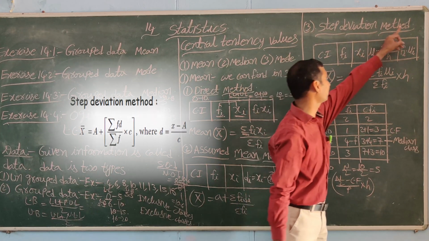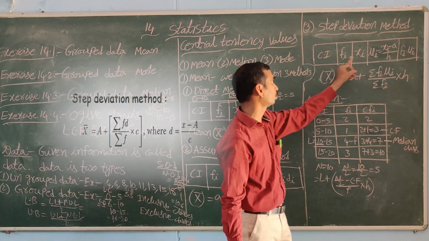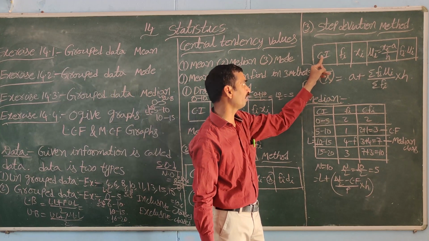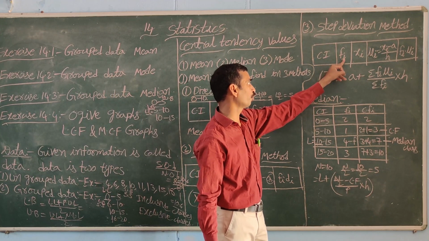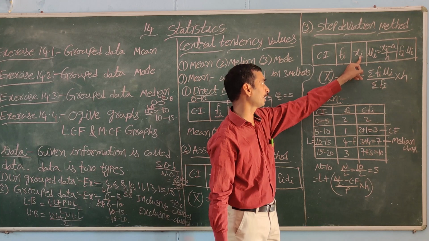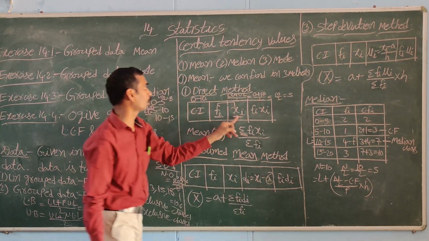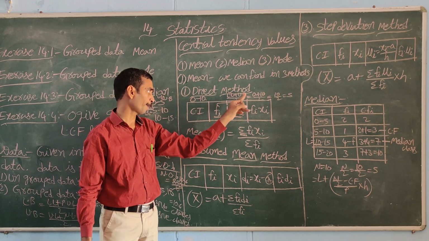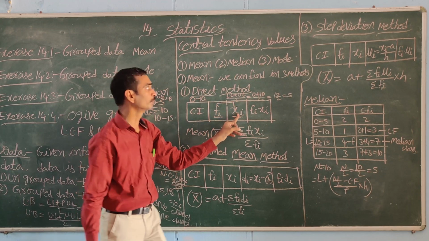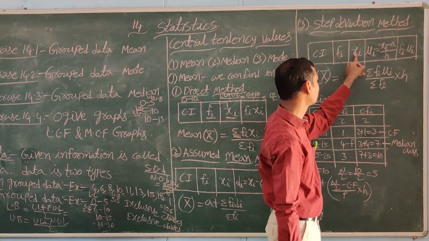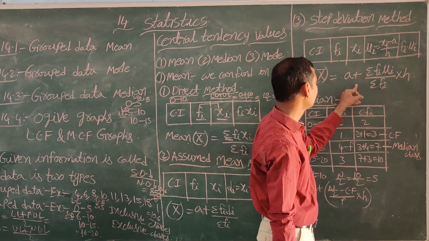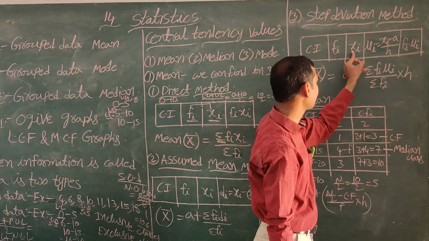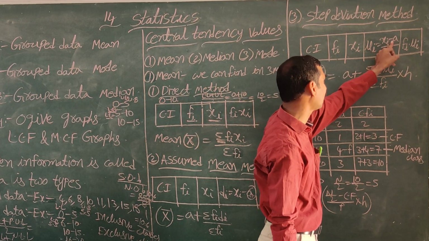In this step deviation method, how many columns are there? 1, 2, 3, 4, 5 columns. First, in the problem they will give only the class interval and the frequency. After that we find the mid value. Here mid value is equal to lower limit plus upper limit by 2. After finding the mid value, you can take any class mid value as A. From xi, the mid value, we subtract A.